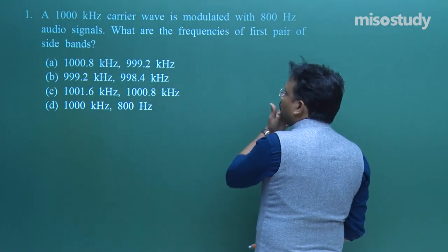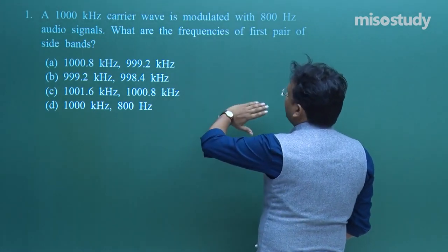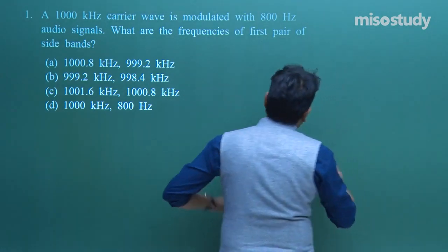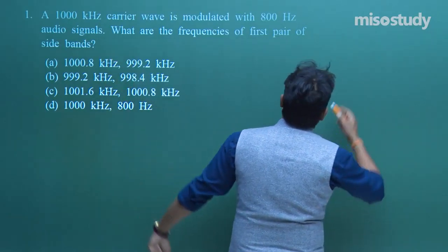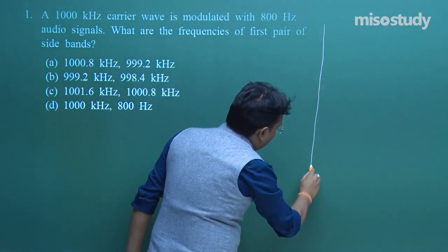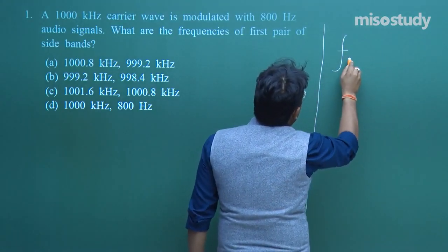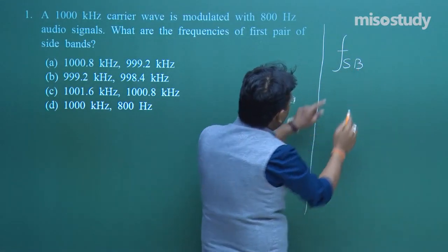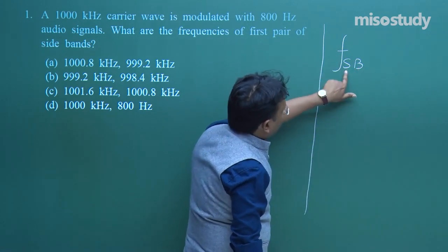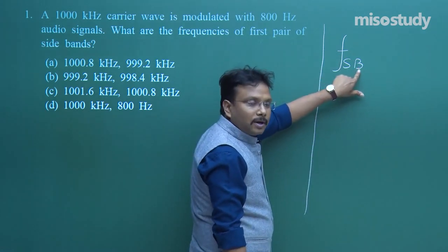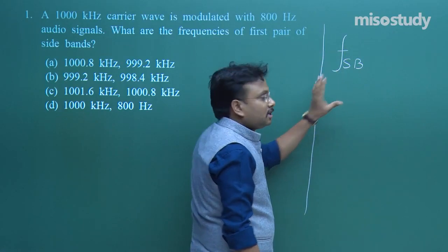The problem is in front of you. We just want to find the left side and right side pair of side bands. That is why it is mentioned as side bands. Here is your answer. FSB, that is frequency of side bands, is the symbolic representation.